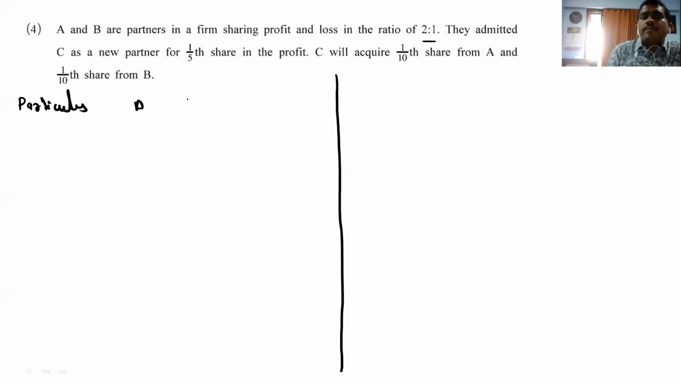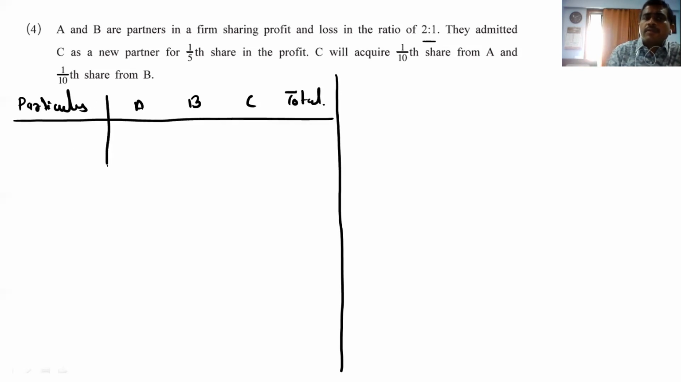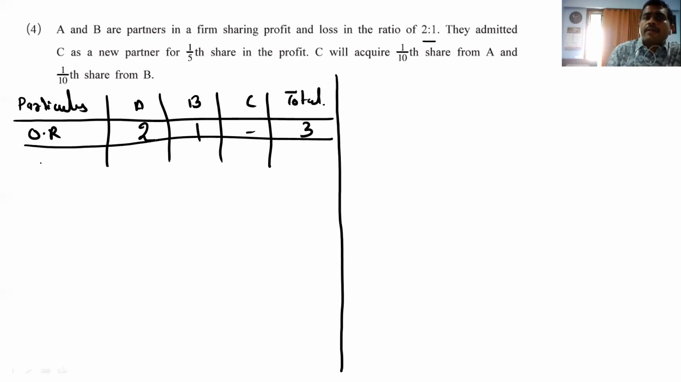A, B, and I'm writing C also. So at a time we can make 2 columns. No need to make again the new column. You are getting? No. First is the old ratio, that is 2, 1, and C comes to dash and total comes to 3. Then comes a new ratio that is not known yet. Let it be.